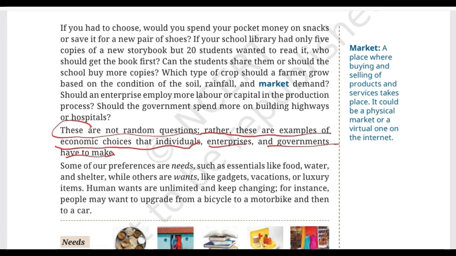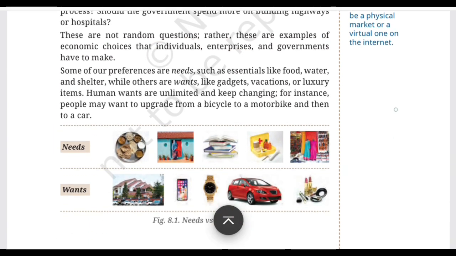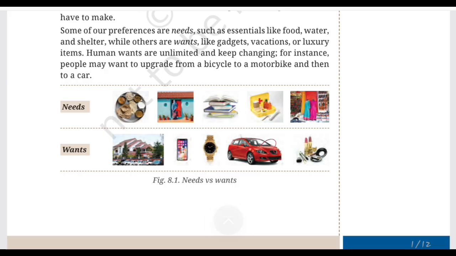So let us look at the image that has been given in your textbook. The figure 8.1 that describes needs and wants. On the needs side, the textbook shows us things connected with basic requirements such as food, house or shelter, then education or books, then healthcare facilities. But on the wants side, we see things such as a larger or more luxurious house, a smartphone, a watch, a car, and cosmetics. Now this picture is not telling us that wants are bad.